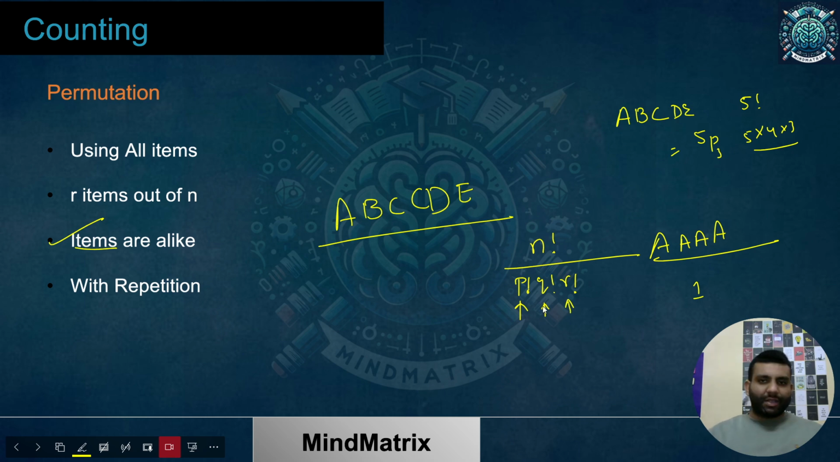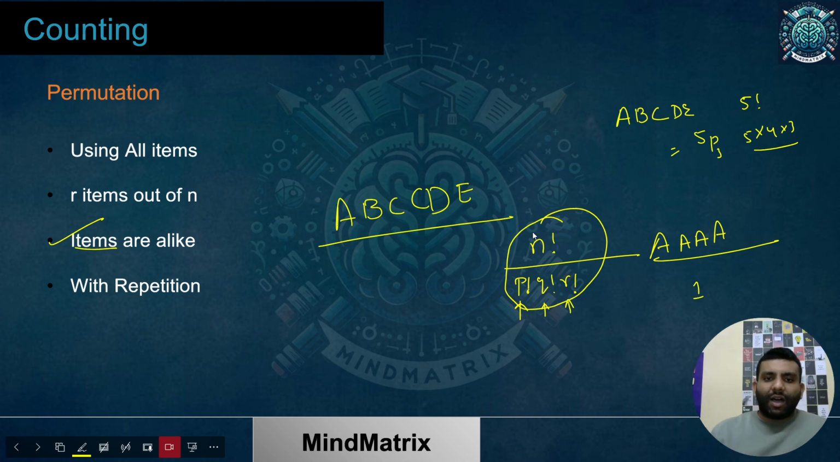For example, let's say I'm having 20 chocolates. Out of them 3 are Silk, 4 are Kit Kat, and 5 are Munch. The rest are all different. The identical chocolates are Silk, Kit Kat, and Munch. In that case, the number of ways of arranging them is going to be n factorial divided by p factorial into q factorial into r factorial.